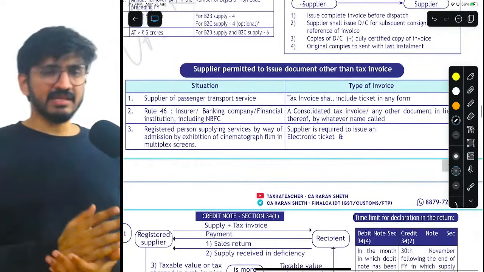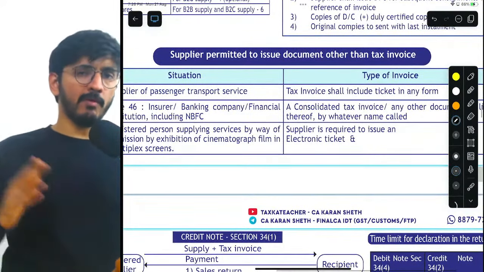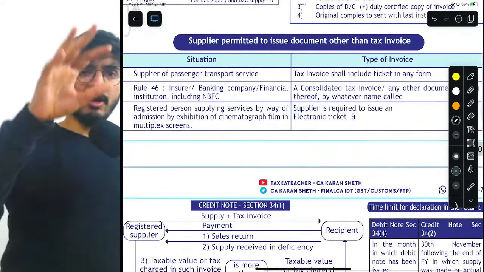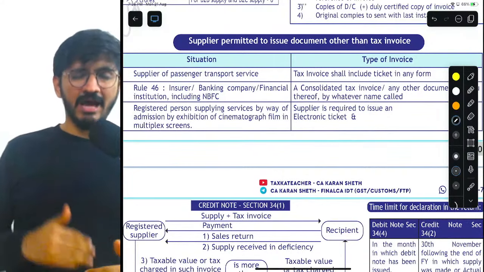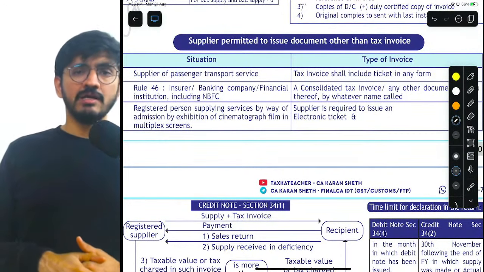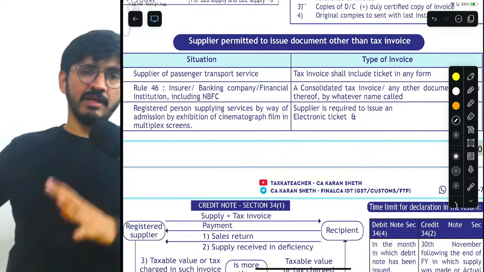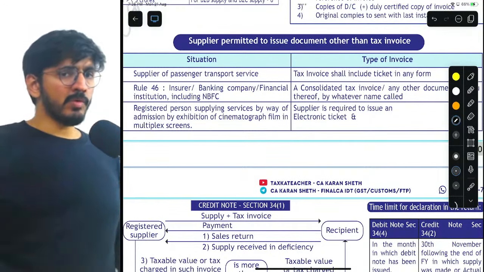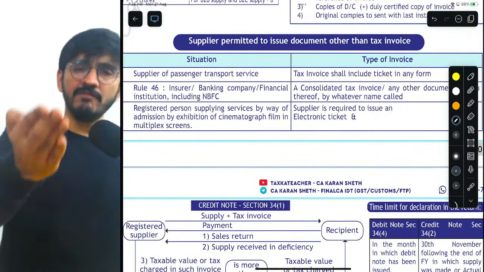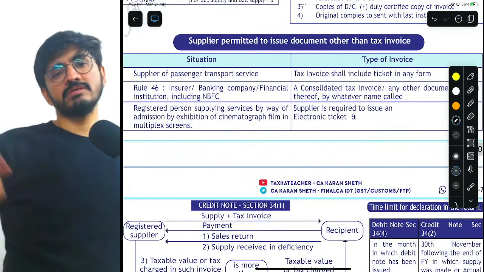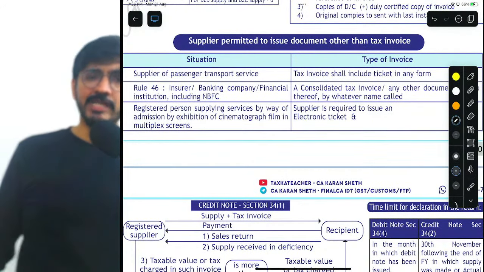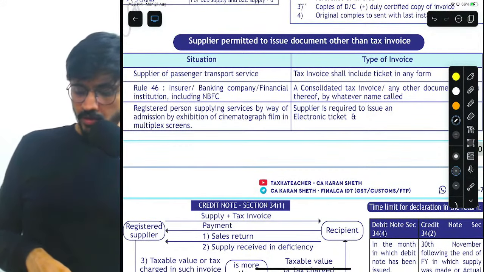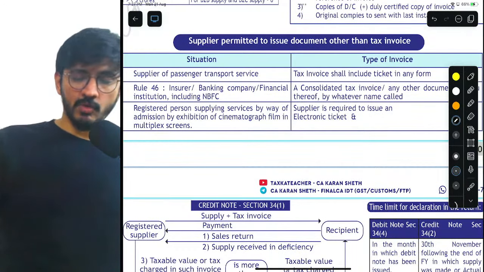Which are the cases where you are issuing an invoice but not in the form of an invoice, but in the form of something else? For example, supplier of passenger transportation service. If you take a ticket in a train, or in a BEST bus, once you pay the money, do they issue an invoice? No, they issue a ticket, and that ticket only will be deemed to be the invoice. Second, multiplexes, they issue e-tickets. Now, that e-ticket will be deemed to be the invoice.